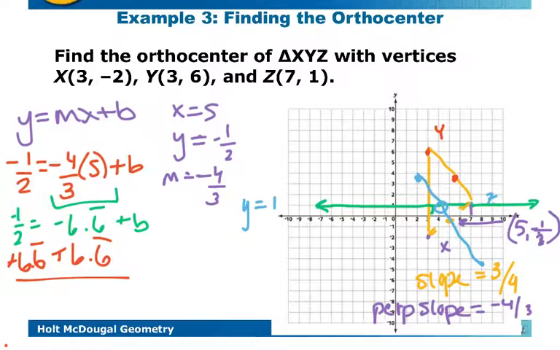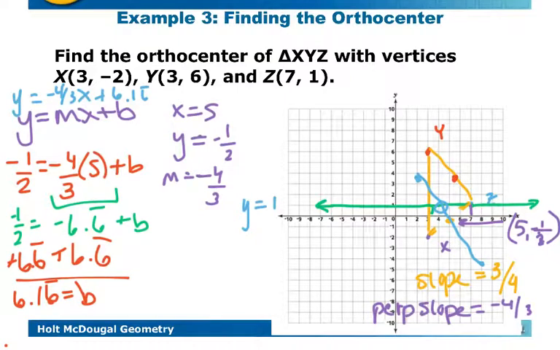Oh, that's negative a half. And so we end up with 6.16 repeating as our b. Going back to the original equation, that means that our equation is y equals negative 4/3 x plus 6.16 repeating.